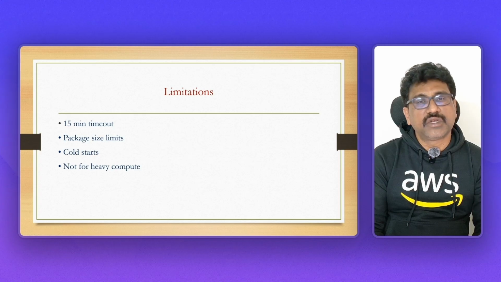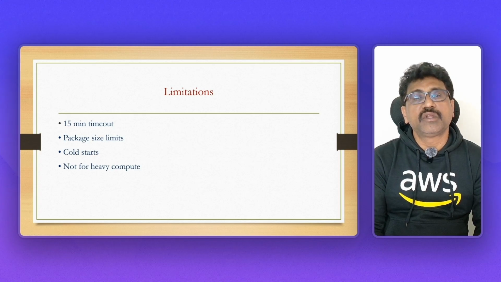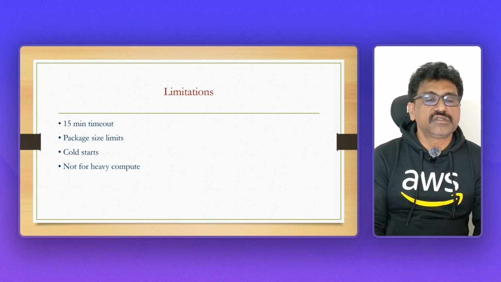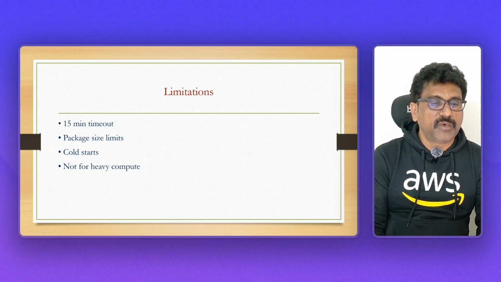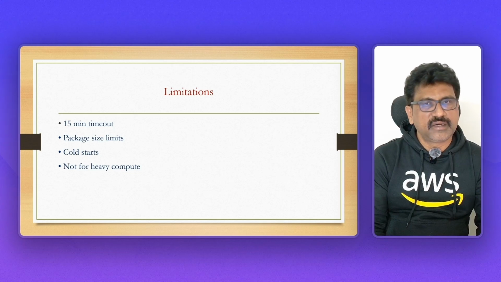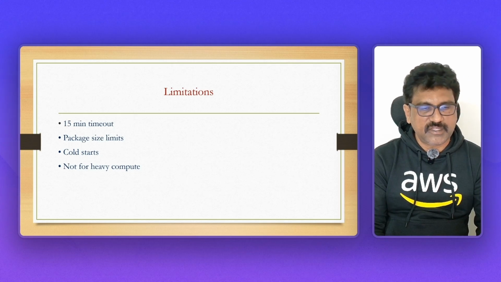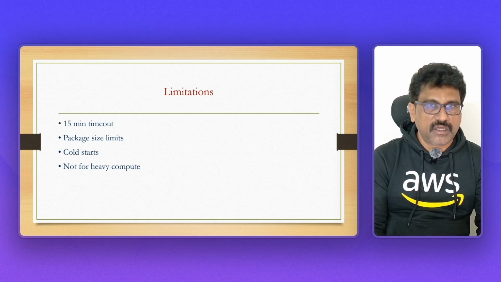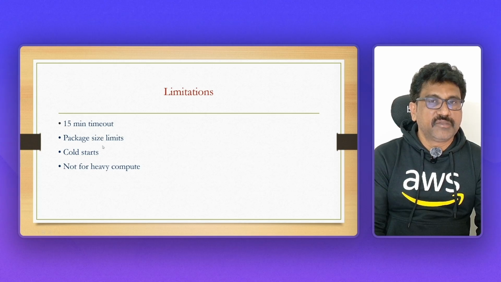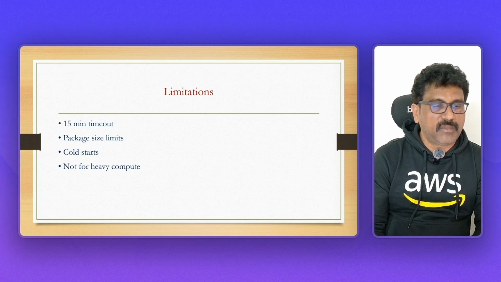Limitations. There are some limitations also. Otherwise, everybody would use Lambda instead of EC2 instances, so how would AWS make profit? So there should be some limitations. See here, 15 minutes timeout. It will time out automatically. That is a tricky concept, and I will explain how to handle it in the next video, the part 2 Lambda video.